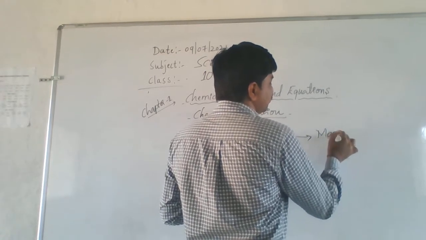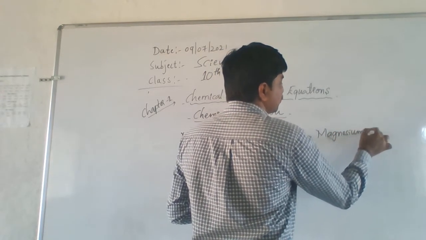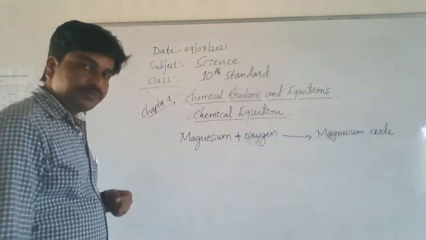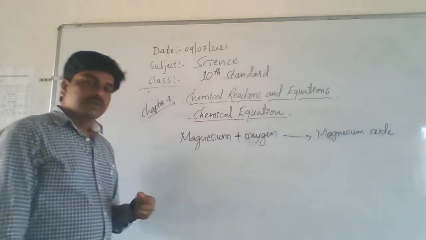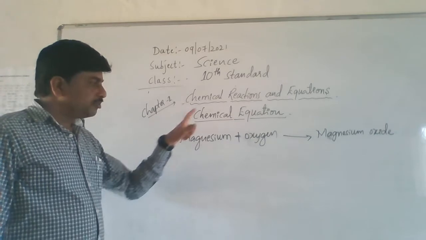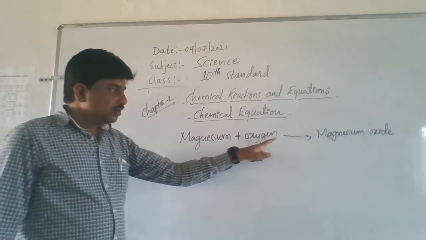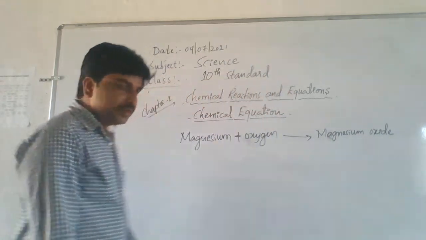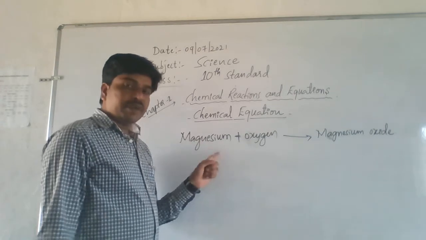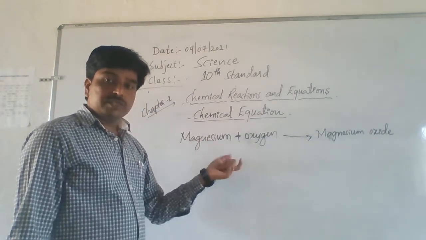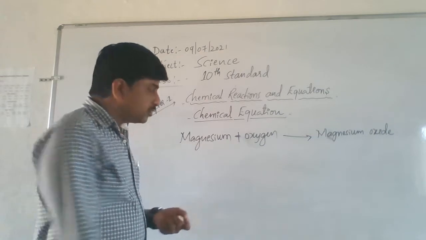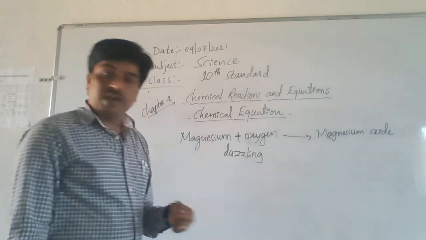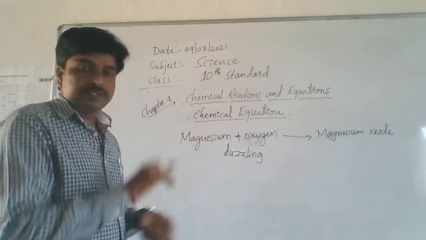Magnesium oxide. So when a magnesium ribbon is burnt in the presence of air or oxygen, what does it produce? Magnesium oxide. You will get magnesium oxide. They said that if you burn the magnesium ribbon in the presence of air, it burns with a dazzling white flame. Dazzling means bright.